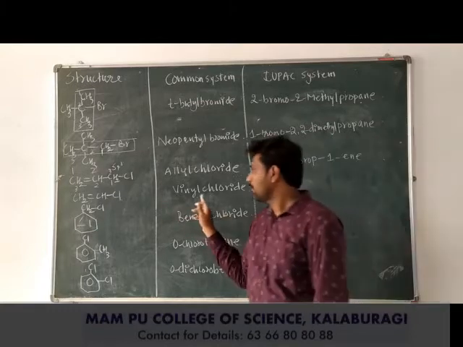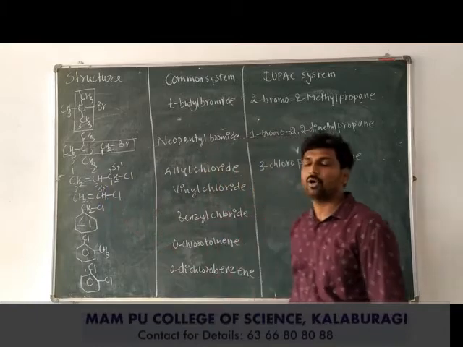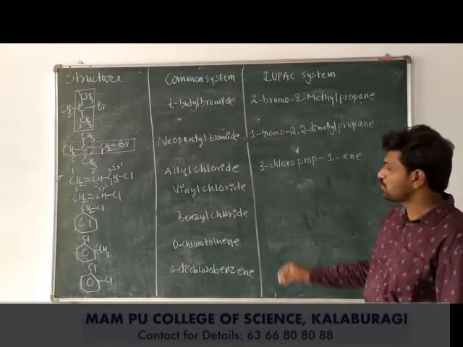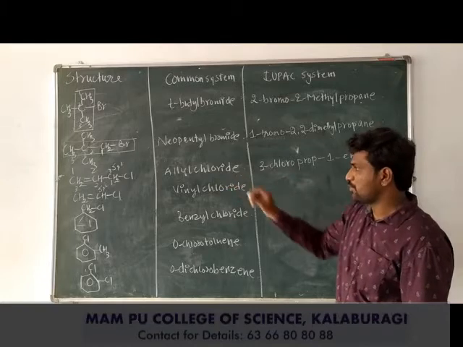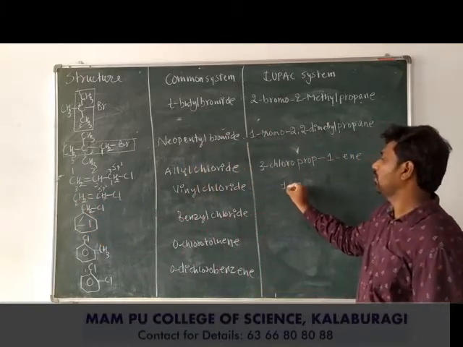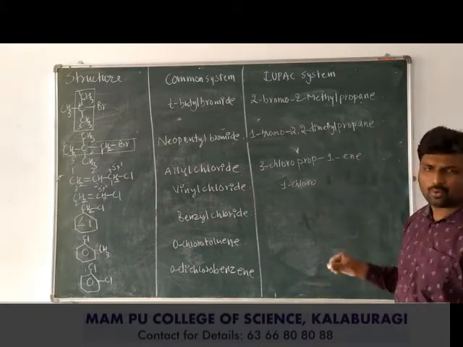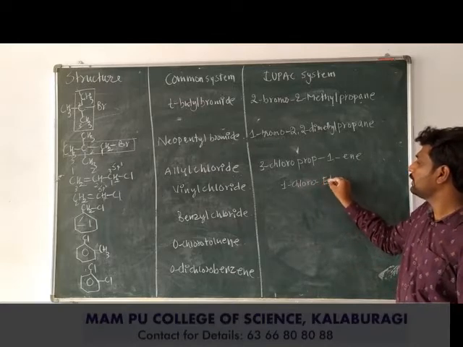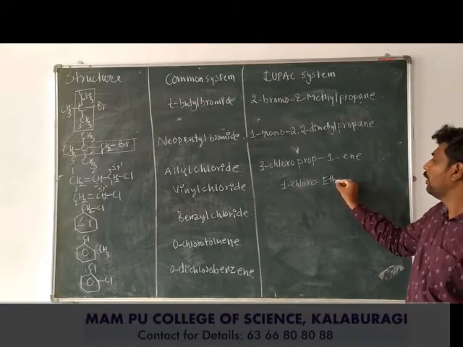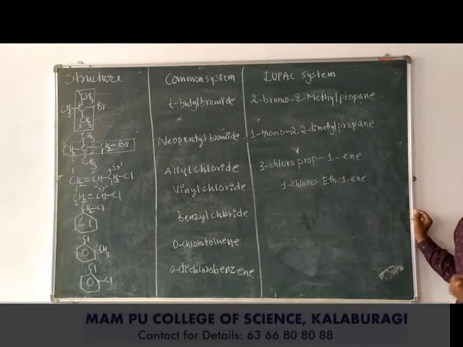Similarly, in vinyl chloride, the chlorine is directly bonded to the sp2 hybridized carbon-carbon double bond, where 2 carbon atoms are involved. So the first position will be chloro. So 1-chloro, only 1 chloro is there, only 2 carbon atoms are there. So 1-chloro, eth, because of 2 carbon atoms, and 1-ene, out of 1 and 2 the least one is 1. 1-chloroeth-1-ene, or you can also write chloroethene directly.